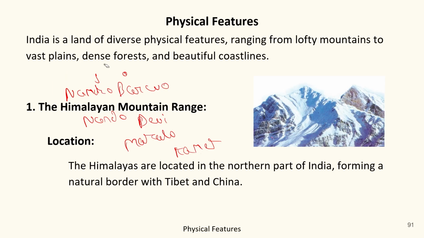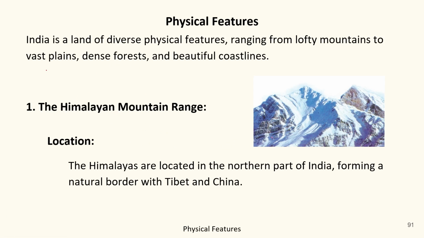Then after the Great Himalayas, we have the Lesser Himalayas.